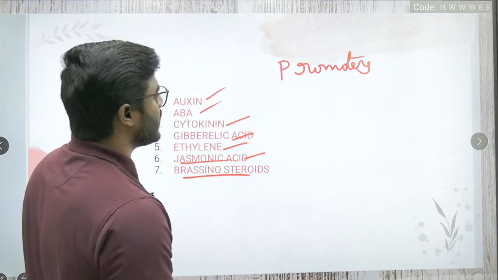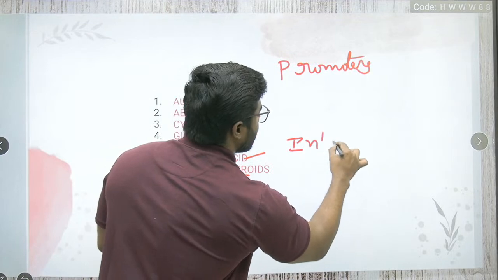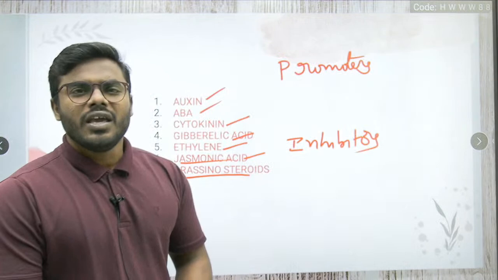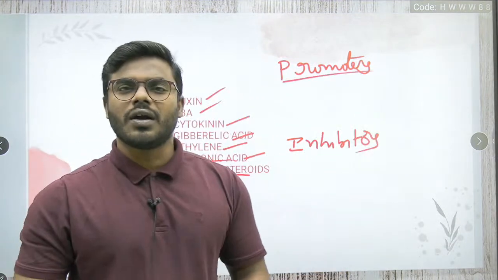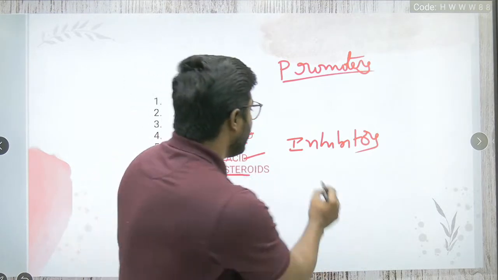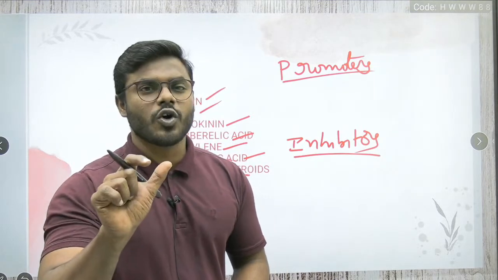What are those 2 major types, friends? One we call the promoters, another we call the inhibitors. If a hormone promotes the growth of a plant, we call it a growth promoter. If a hormone inhibits the growth of a plant, we call it a growth inhibitor. Everyone follow my words correctly.